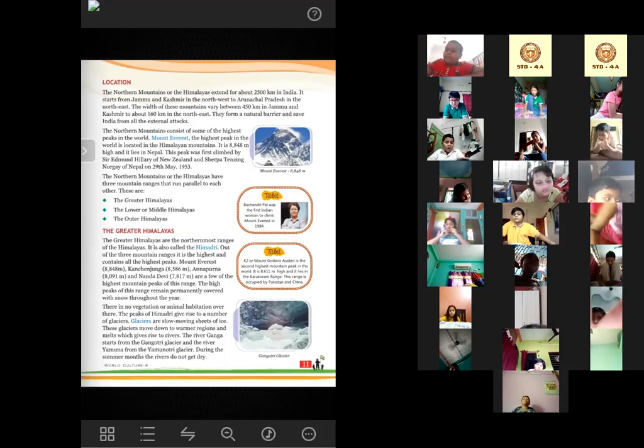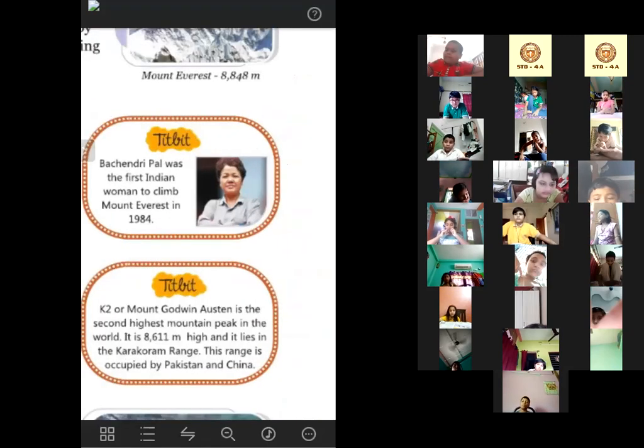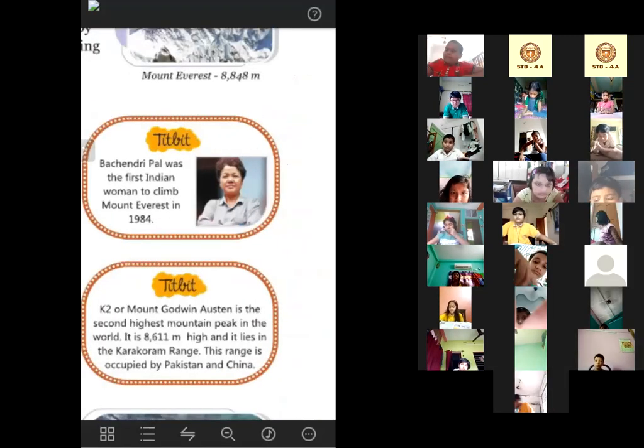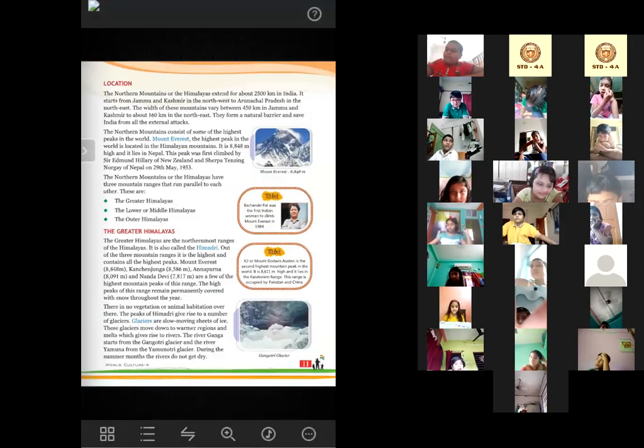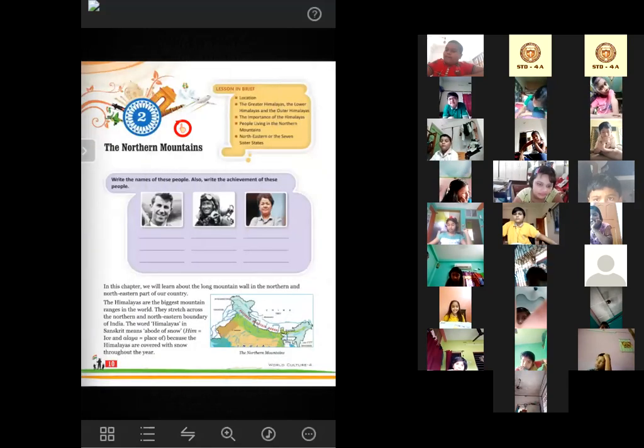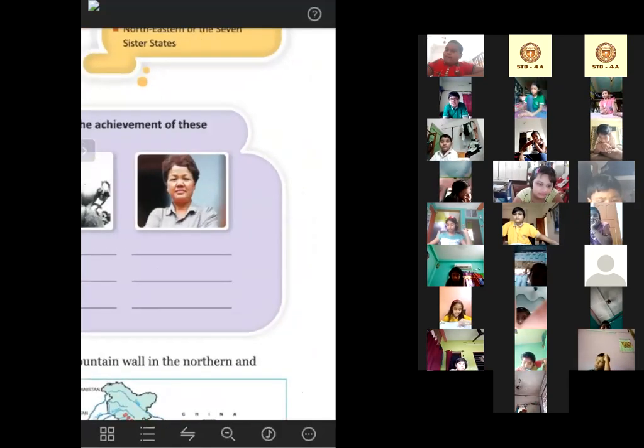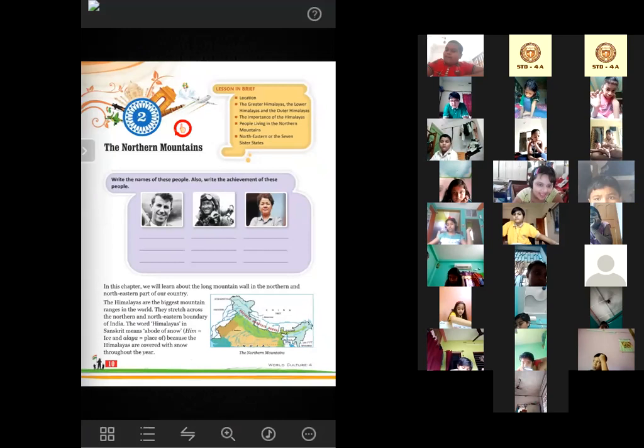Can you match this picture with any picture that we have seen? This is the picture of Bachendri Pal. She was the first Indian woman to climb Mount Everest. Have you seen this picture before on the previous page? So we have got one name. This is the picture of Bachendri Pal, who was the first Indian woman to climb Mount Everest.